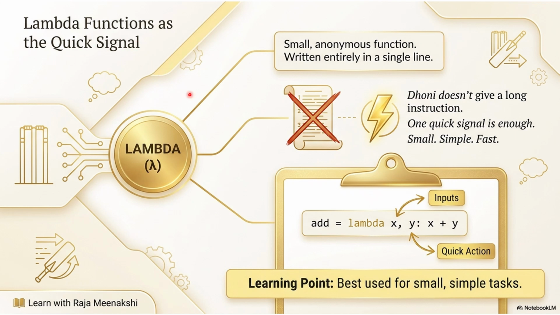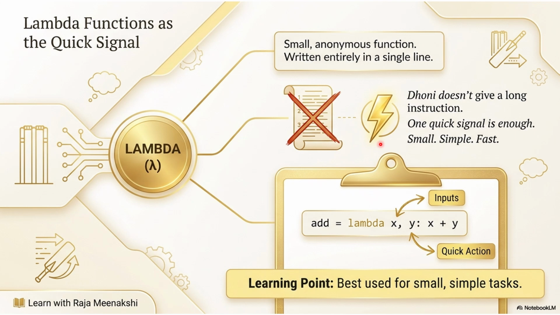They are nothing but a quick signal. So rather than having a detailed function, define add with parameters a comma b, then c is equal to a plus b, you will return c. That is like a traditional function. So here if you see, lambda is a keyword. These two are the parameters or the inputs, x comma y. And if you call this as add of 1 comma 2, what it will do, 1 plus 2, that is the quick action. It will do the action and it is saved in the variable add. Add is nothing but the anonymous function. A small anonymous function is called a lambda function. It will be written in a single line. See here, not like an entire page, just like lightning.